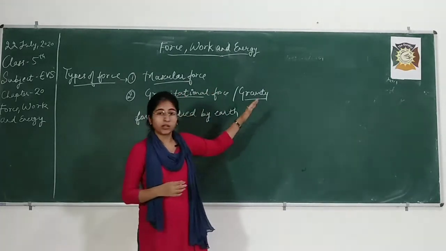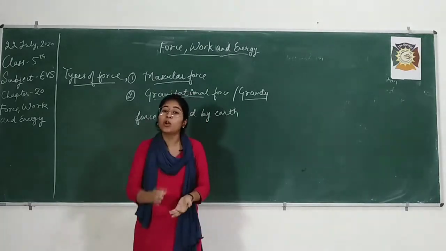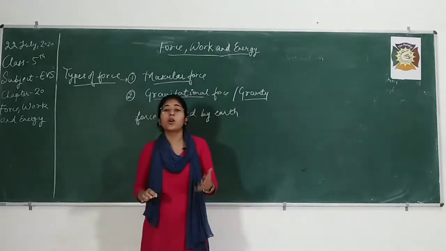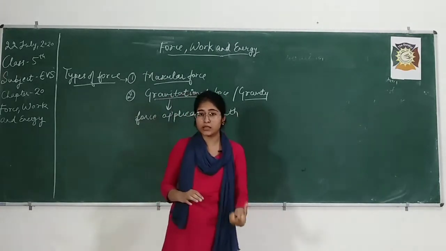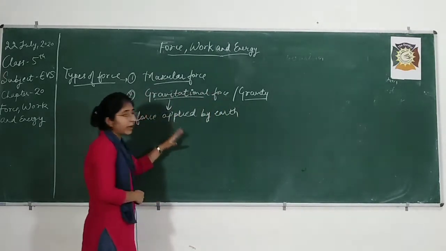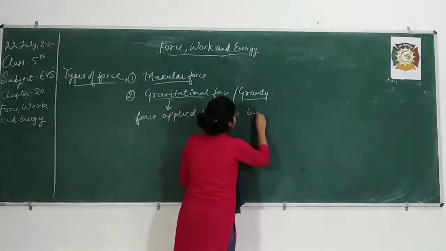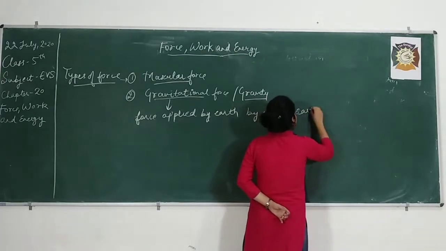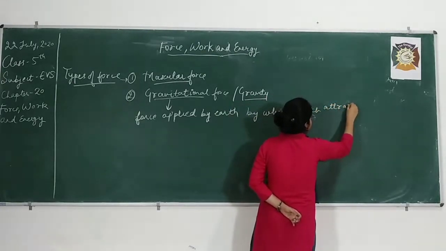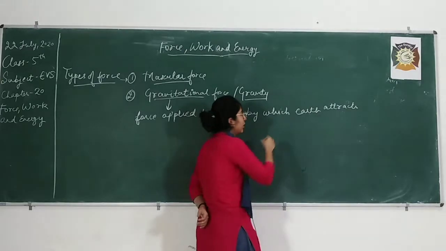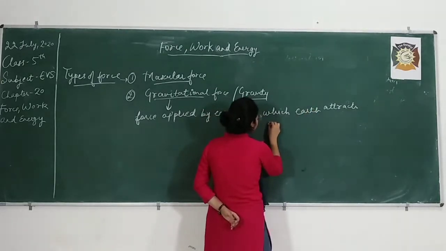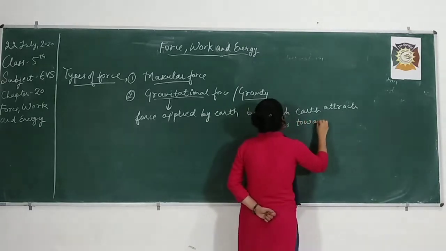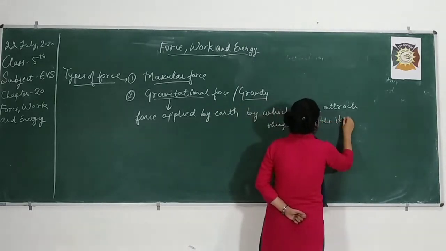If gravity was not there, we would not be able to stand like this on earth. Okay? This is because earth is attracting us towards itself. So this is the force applied by earth, by which earth attracts things, objects, or even us, towards itself, right? So this is the force responsible for it.